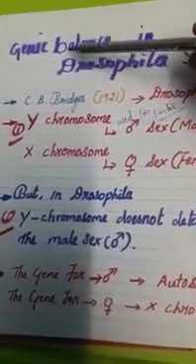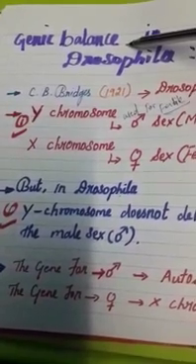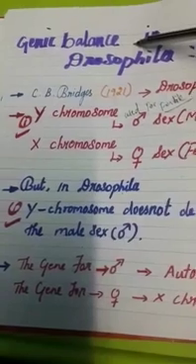Now we are going to see the topic genic balance in Drosophila. What is actually the genic balance? They are balanced between the genes. Genes actually vary; they are on chromosomes.